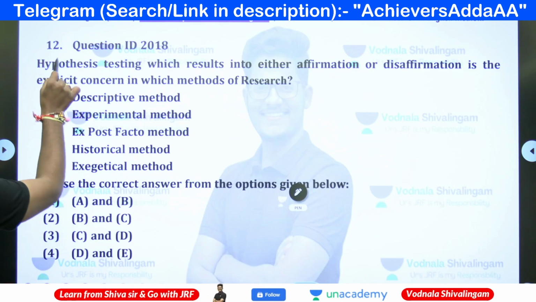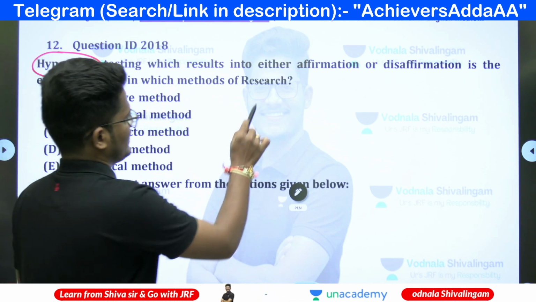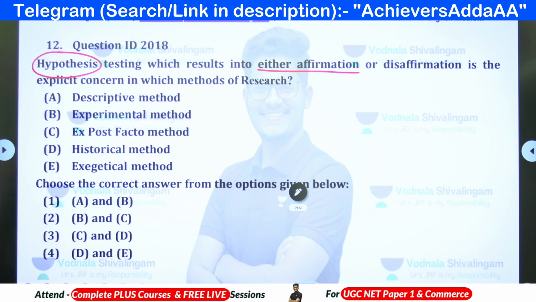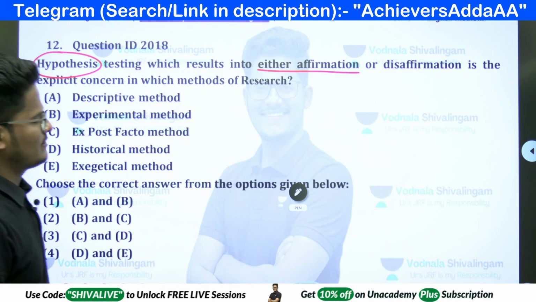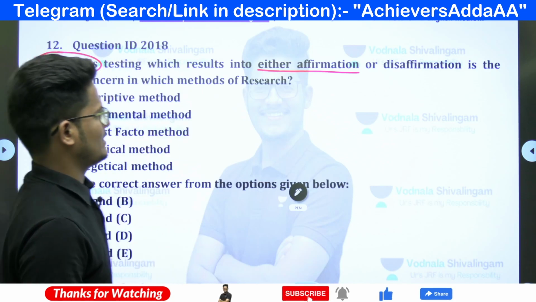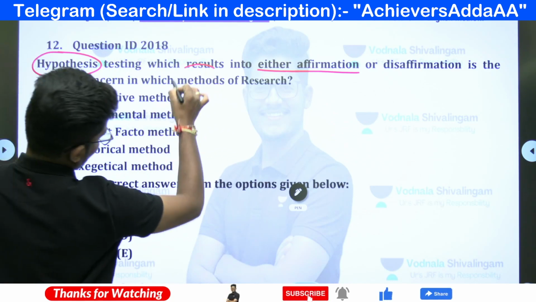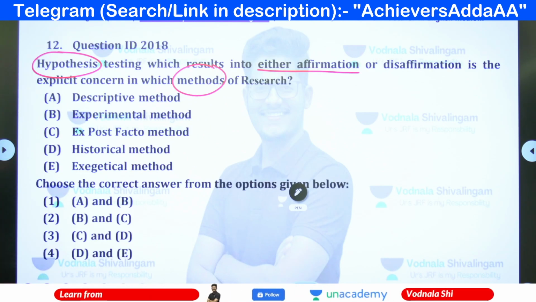And next, second question: hypothesis testing, which results in either affirmation or disaffirmation, is the explicit consent in which of the following research methods? Affirmation means acceptance, disaffirmation means non-acceptance. So either this or that is the explicit consent for which method of research? Let's see. So option B is given as the correct answer.